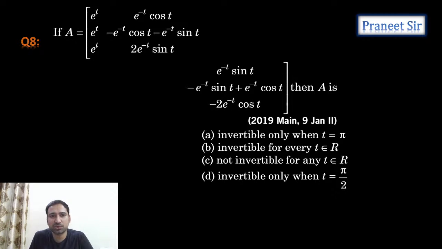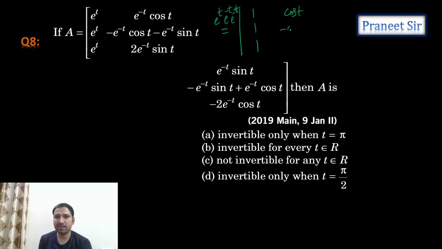Okay, let's do this question. So we can take e power t from the first row. Let's say if I want to calculate the determinant of this, we can take e power t outside from the first column. From the second column, we can take e power minus t. From the third column also we can take e power minus t. If I take it like this, what do I get? 1, 1, 1, I get. Second column is cos t minus sin t, minus cos t minus sin t, and 2 sin t, I get. Okay. Second column I calculated.